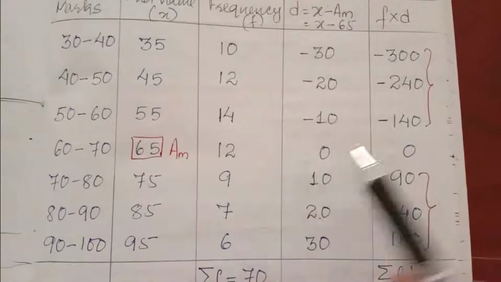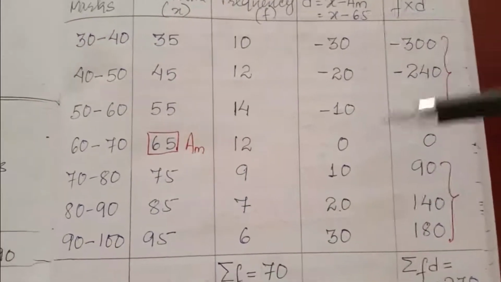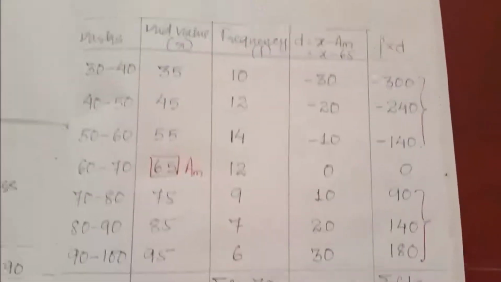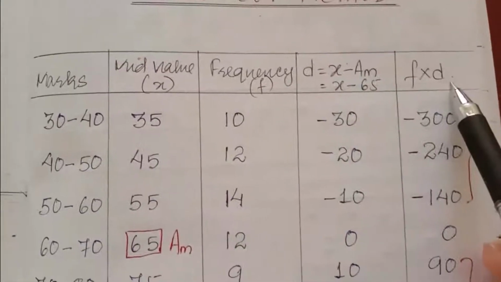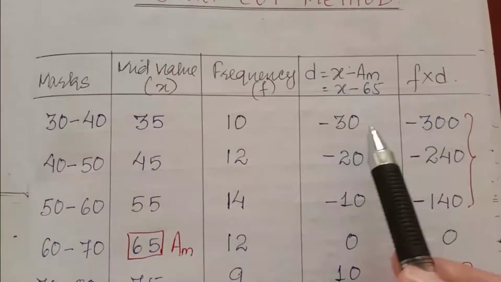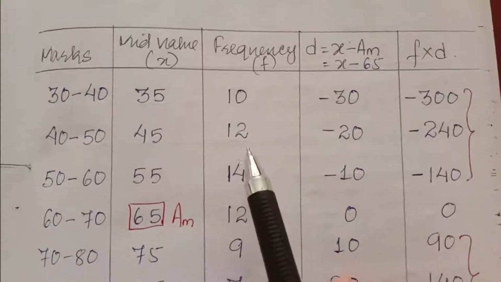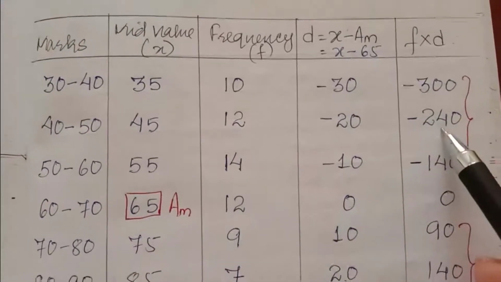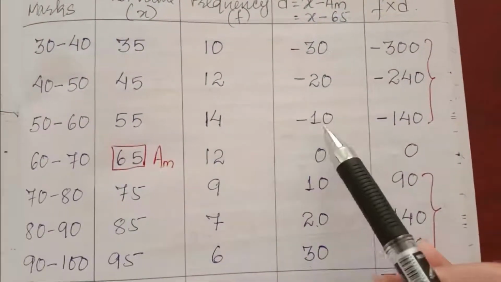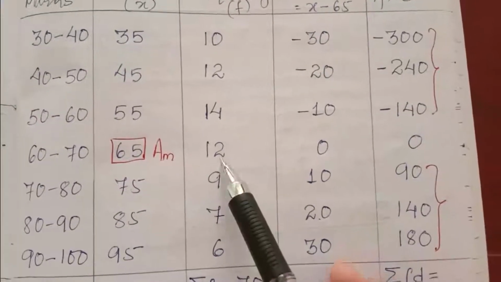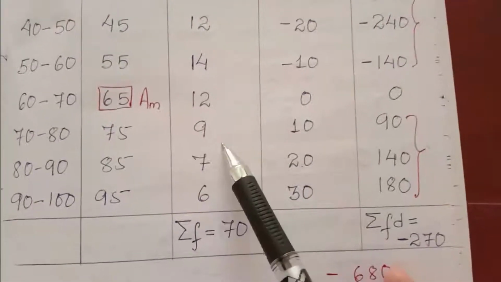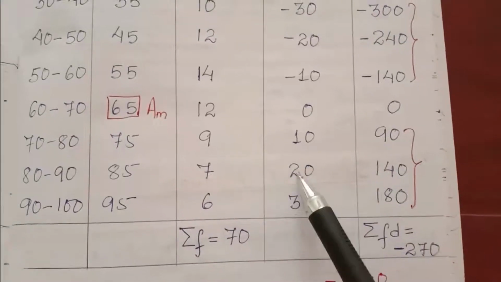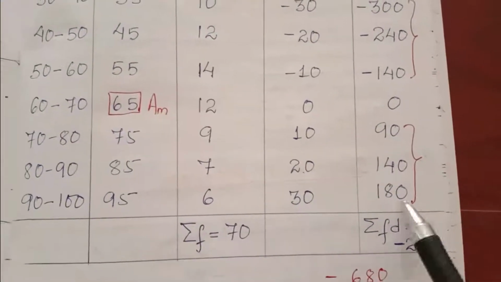So above 0 you will get negative values, and below you will get positive values. So here is f into d. F is 10, d is minus 30, minus 300. 12 into minus 20, minus 240. 14 into minus 10, minus 140. 12 into 0, 0. 9 into 10, 90. 7 into 20, 140. 6 into 30, 180.